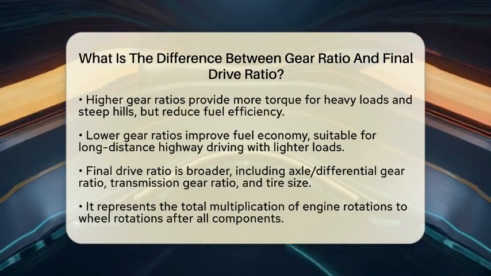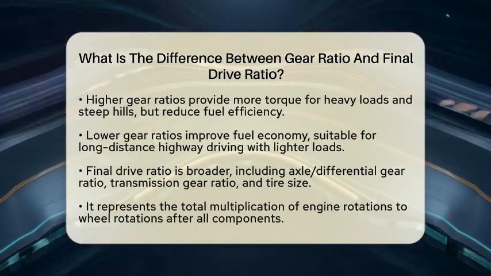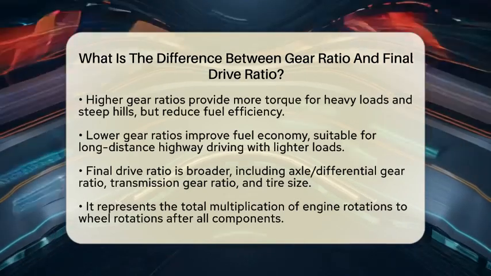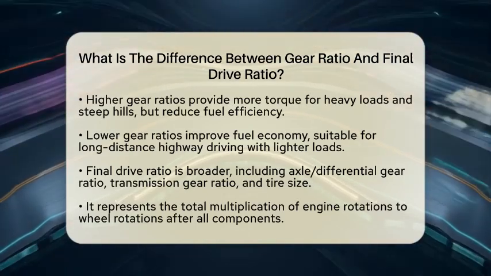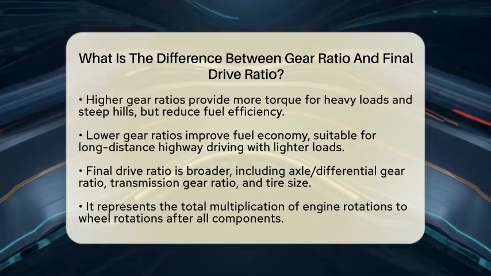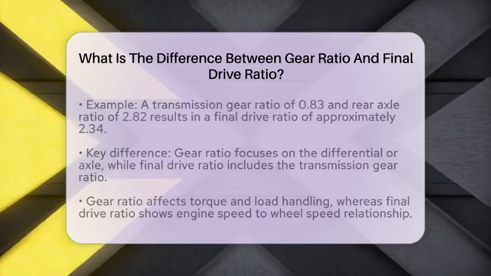For example, if your transmission is in a gear with a ratio of 0.83 and the rear axle gear ratio is 0.82, the final drive ratio would be the product of these two numbers, which is approximately 0.34. This final drive ratio changes depending on which transmission gear you select.